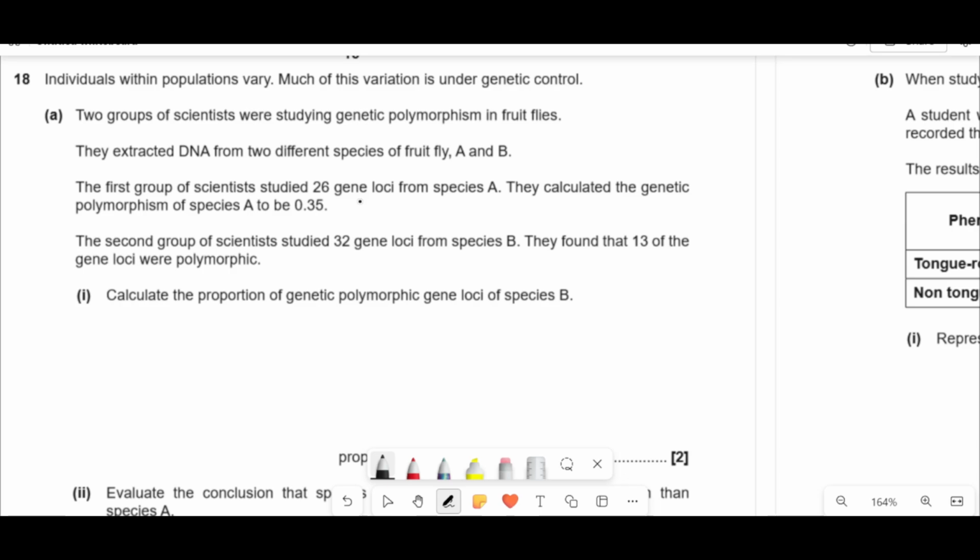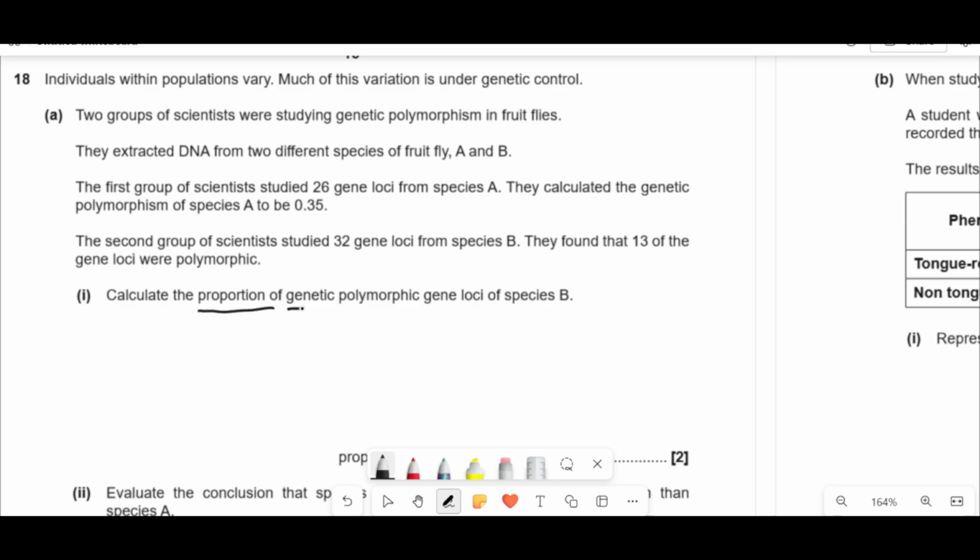Individuals within populations vary. Much of this variation is under genetic control. Two groups of scientists are studying genetic polymorphism in fruit flies. They extracted DNA from two different species of fruit fly, A and B. The first group of scientists studied 26 gene loci from species A, and they calculated the proportion of genetic polymorphism of A to B, 0.35. The second group of scientists studied 32 gene loci from species B, and they found that 13 of them were polymorphic.